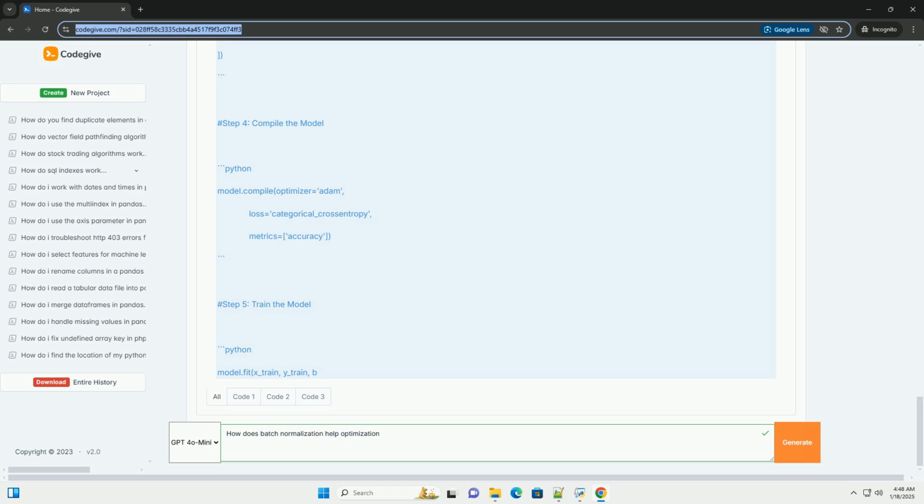Feel free to experiment by adding more layers, changing hyperparameters, or removing batch normalization to observe its impact on training dynamics and model performance.